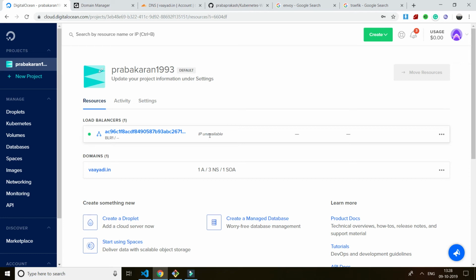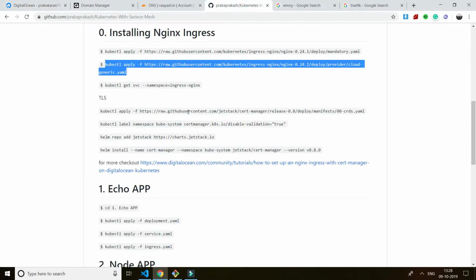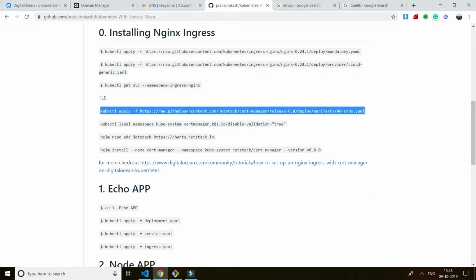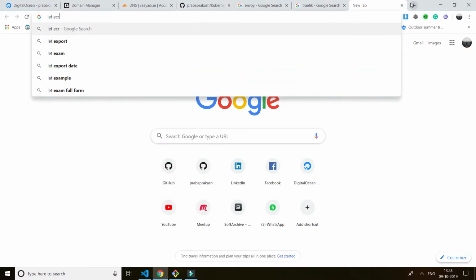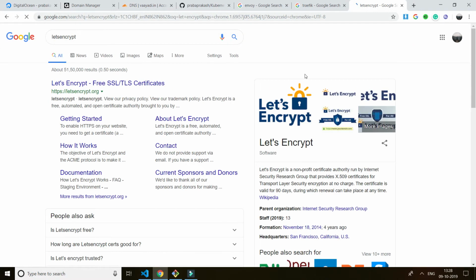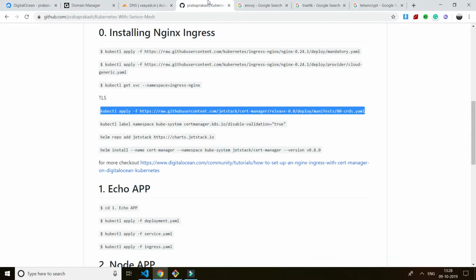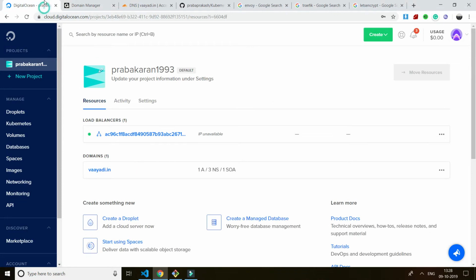The IP is still unavailable. Once we get the IP, I'm going to install this particular thing to add TLS certification, auto TLS. There is a team called Let's Encrypt, which also comes under the Cloud Native Foundation. They provide TLS for 90 days, for all the subdomains which I'm going to use. I'll show it.